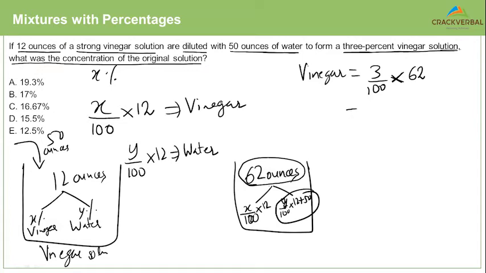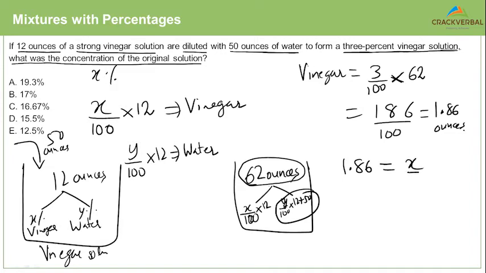So this will be 3 into 2, 6, 3 6 are 18, 186 by 100. So how many ounces do I have? I have 1.86 ounces of vinegar. And this 1.86 ounce should be equal to X by 100 of 12, right?